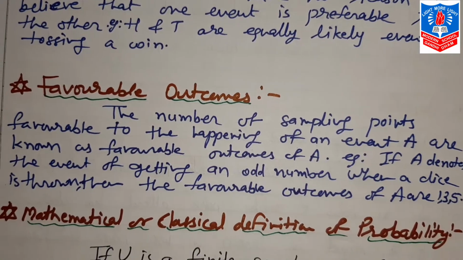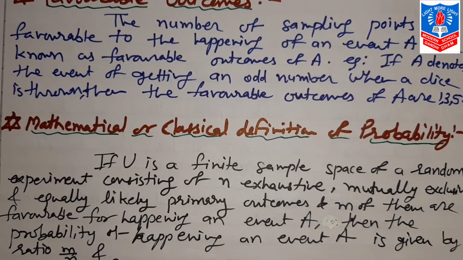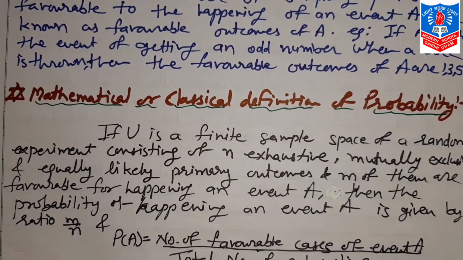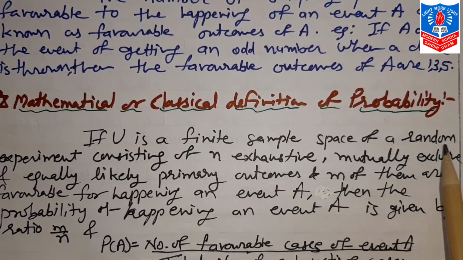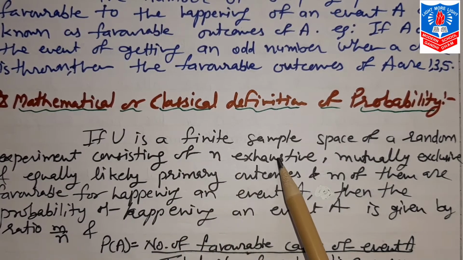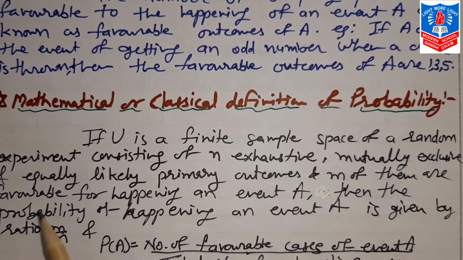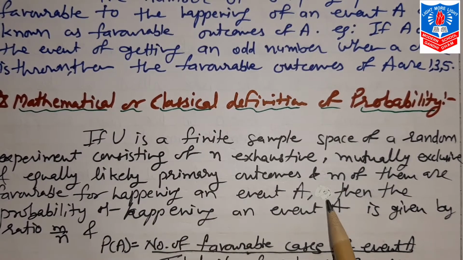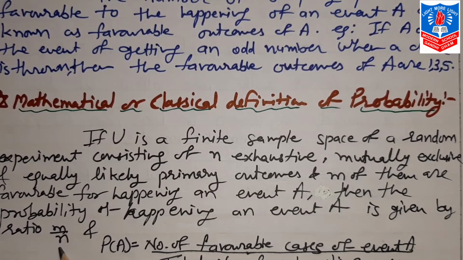Now we'll go to the next topic, that is the mathematical or classical definition of probability. Now what is that? If U is a finite sample space of a random experiment consisting of n exhaustive, mutually exclusive and equally likely primary outcomes, and m of them are favorable for happening an event A, then the probability of happening an event A is given by the ratio m upon n.